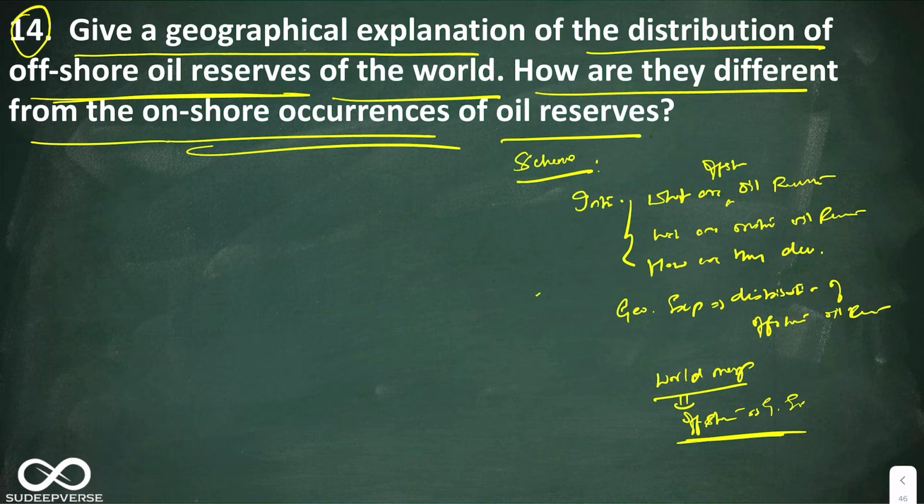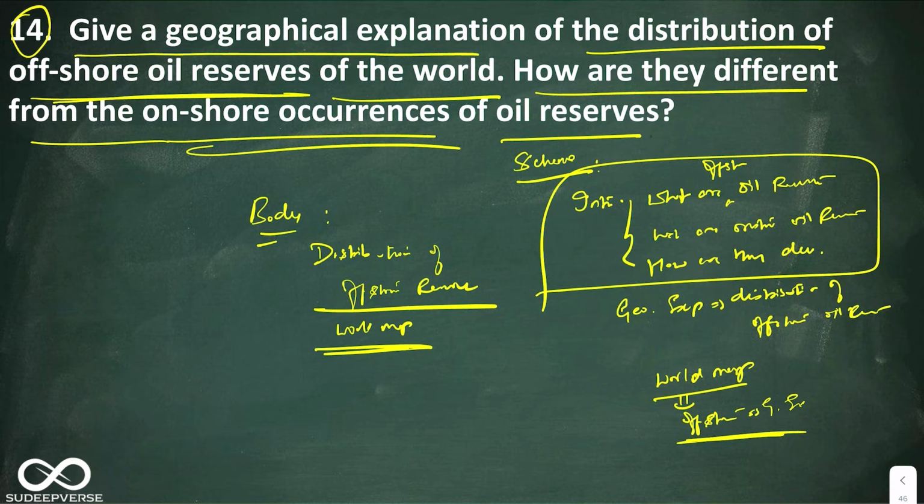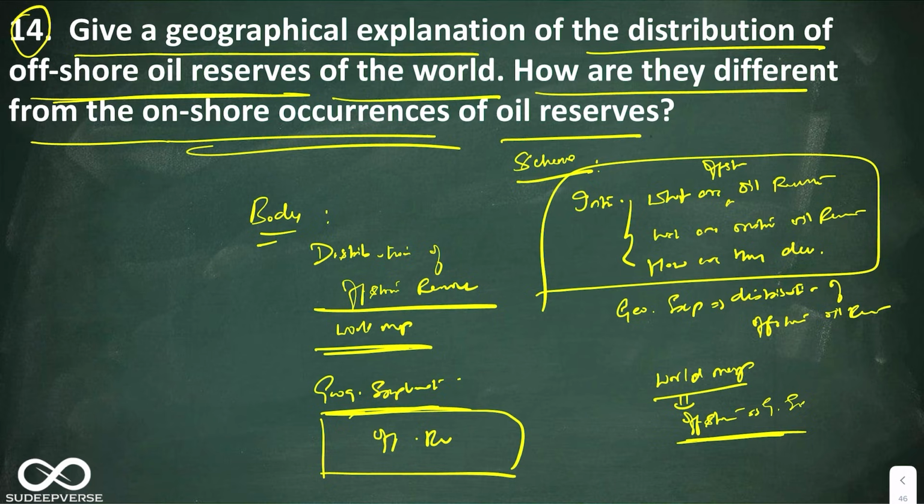So what I would advise you to do is in the body. This is the introduction, and we have done the introduction. In the body, first I will give the heading as distribution of offshore reserves. I will draw the world map. After drawing the world map and showing the different offshore reserves, I will give the heading as geographical explanation, and then give the geographical explanation of offshore reserves. This is how I would divide the answer to avoid redundancy.